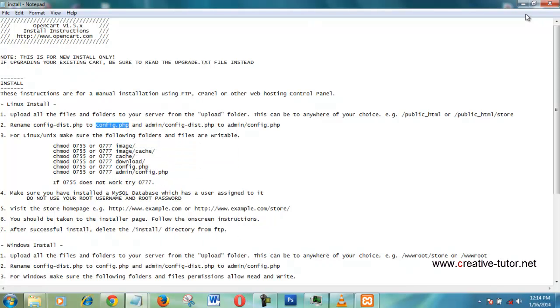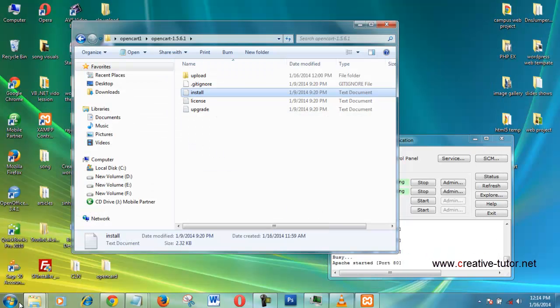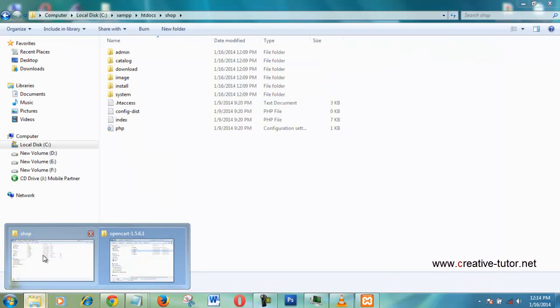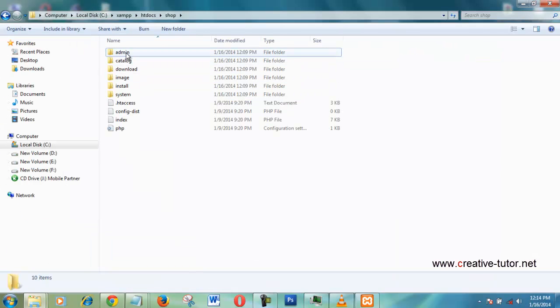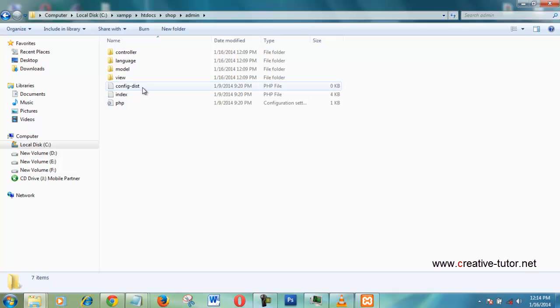Okay, then in the admin folder, this one you should rename as config. Well done.